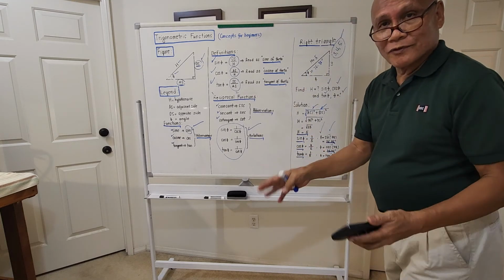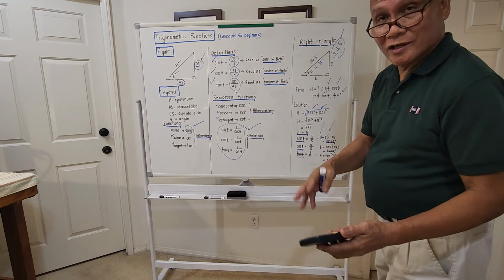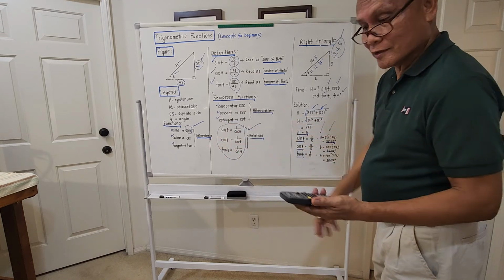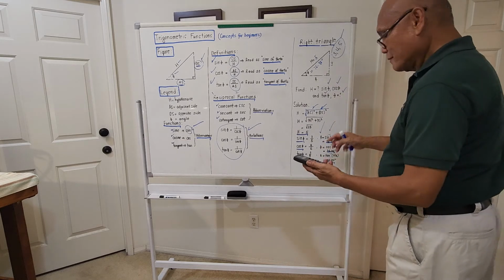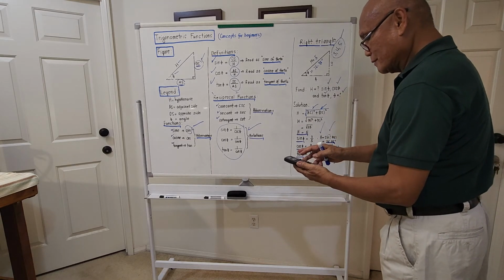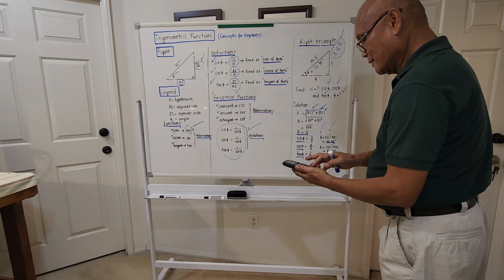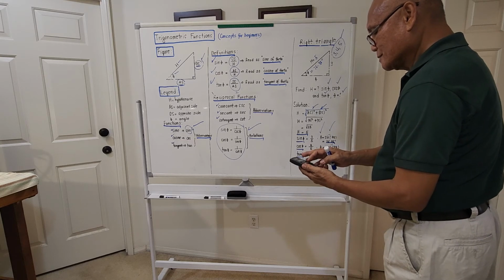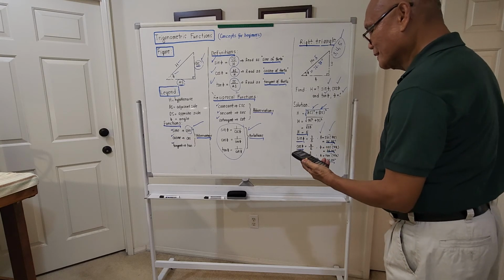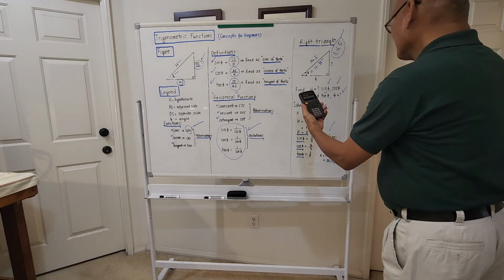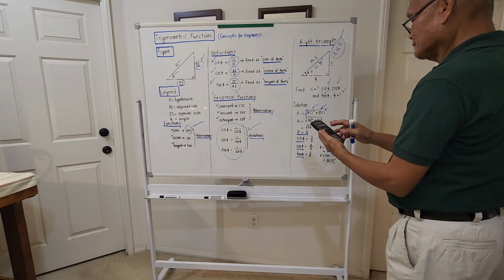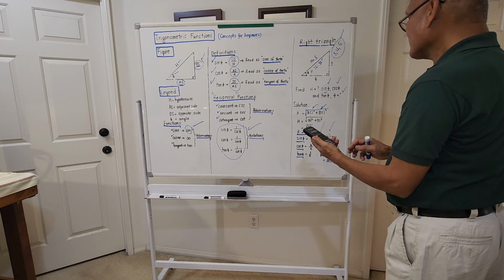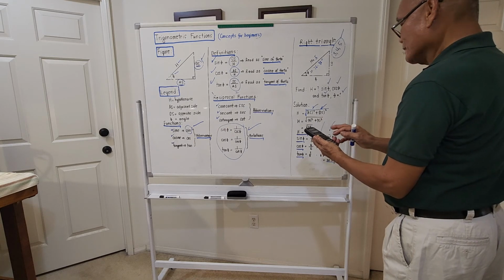I know you are popular with cell phones. I don't know if there is a trigonometric function over there. You just divide 3 divided by 5. Hold on. 3 divided by 5. Second function, sine. It's 36.86 degrees.